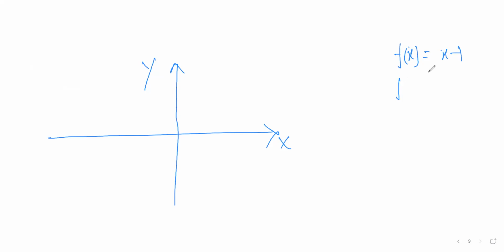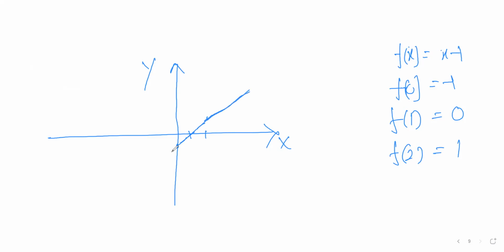It is a linear function, so it is a straight line. f(0) is -1, f(1) is 0, and f(2) is 1, right? So this is my function.